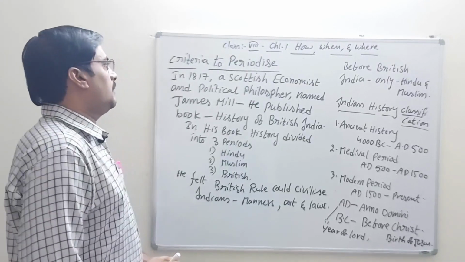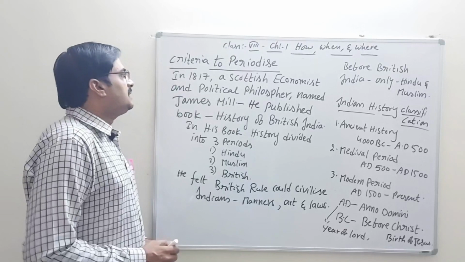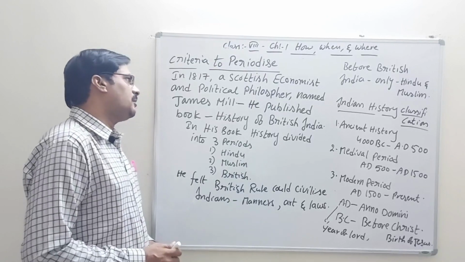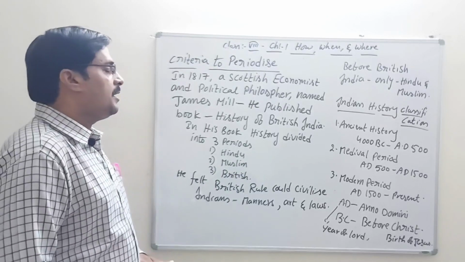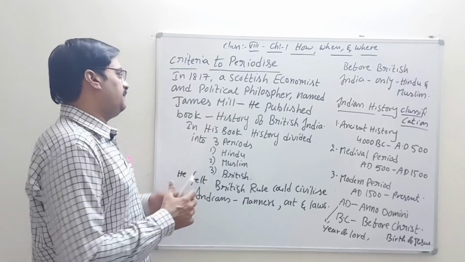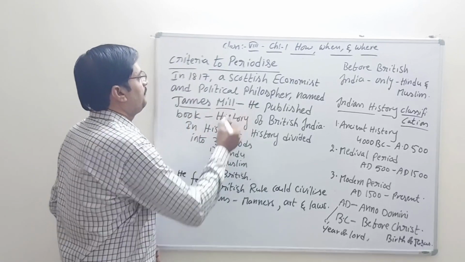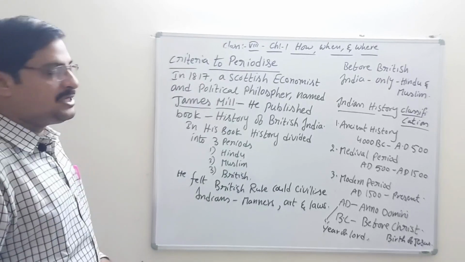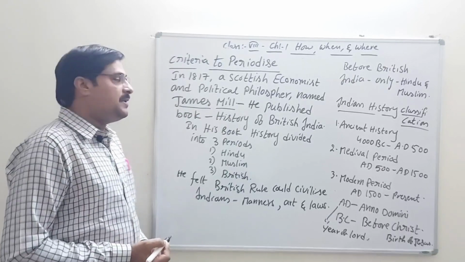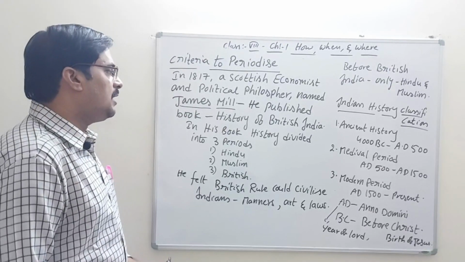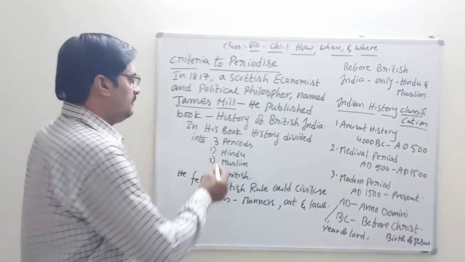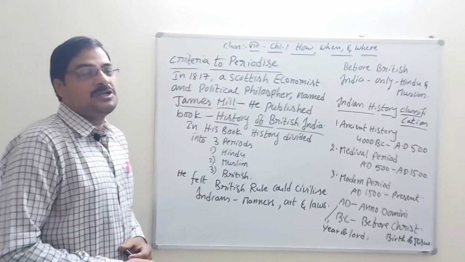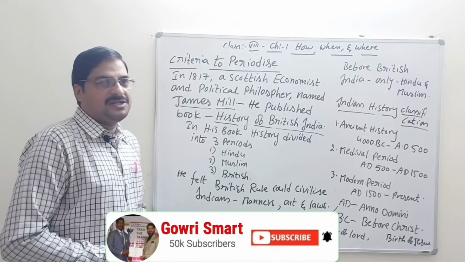Criteria to paradise. In that criteria, we have to discuss the year 1817. One person, a Scottish economist and political philosopher named James Mill, who was a philosopher, economist and politician also, published a book called History of British India. What is the specialty of this book, History of British India?